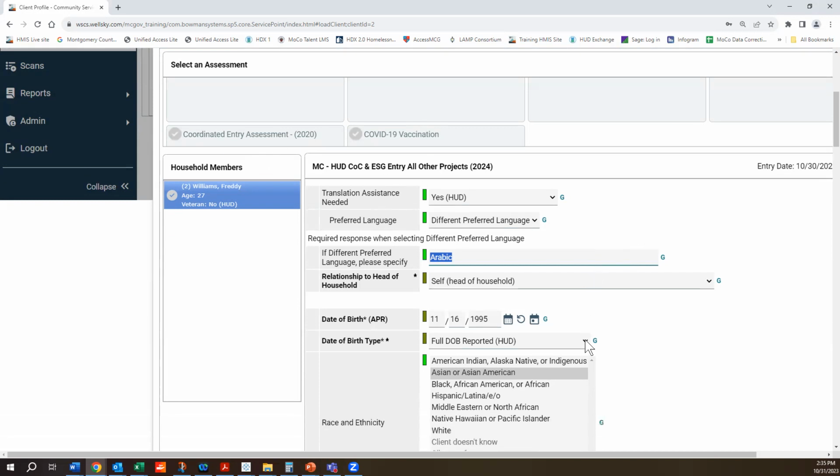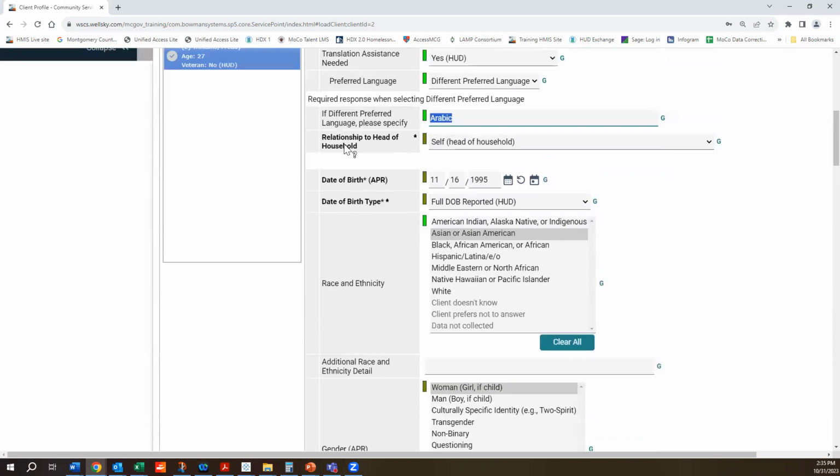Okay. All right. So relationship to head of household is the same. Date of birth and birth type is the same. Race and ethnicity has been combined into one. In the past, race used to be one question, ethnicity used to be another question. Currently, they're both combined into one. And now you can also select more than one here.